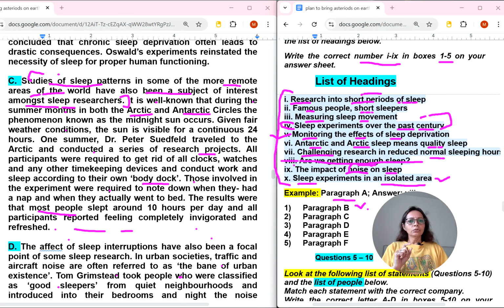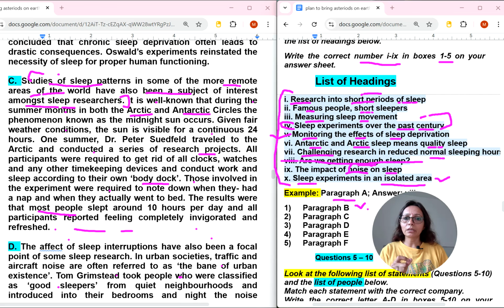Okay. So sixth is saying Antarctic and Arctic sleep means quality sleep. Although these two names they have used in this paragraph, it doesn't mean that this heading will come, because this full heading is not explained here. So here they have given the names Arctic and Antarctic, but they have not explained whether this sleep means quality sleep. So nothing is explained about quality sleep. So we can select 10th number.